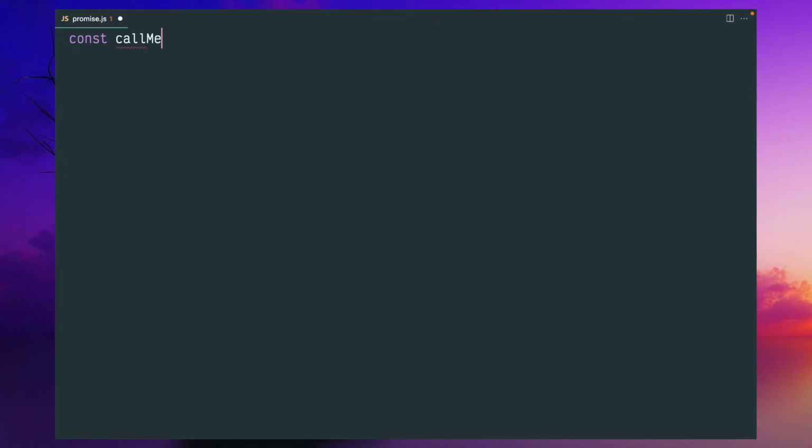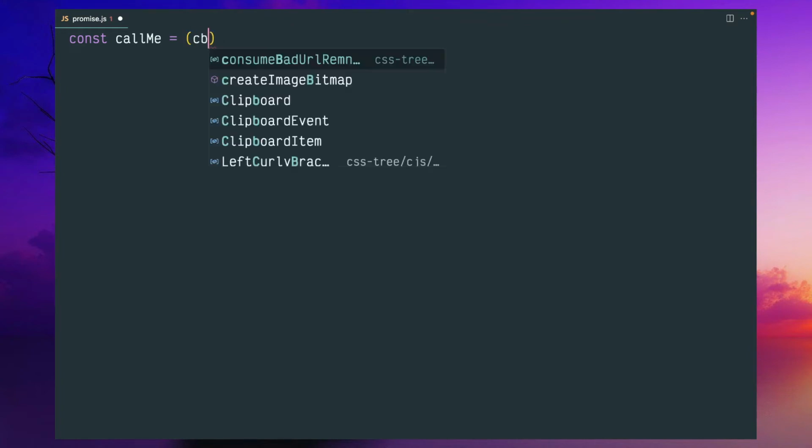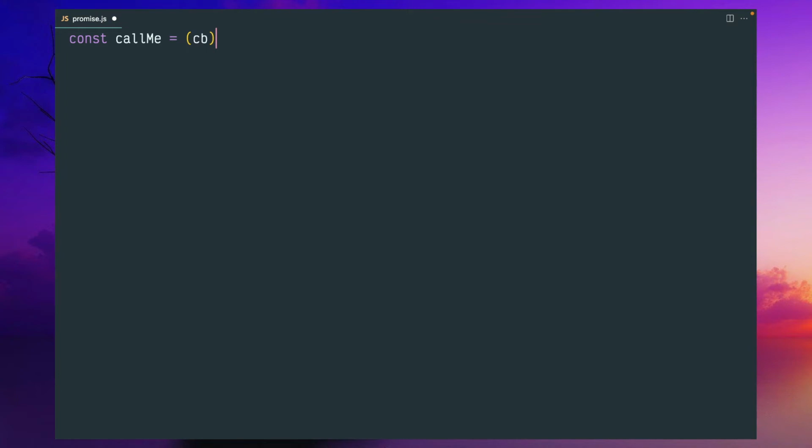So I define a variable to store the function. I like this style, so you can write the function using an arrow syntax. You can write the traditional function style as well. So I'll take this callback as an argument. This callback is a function. So I'm using GitHub Copilot, so it is suggesting me some code. So let us use that one.